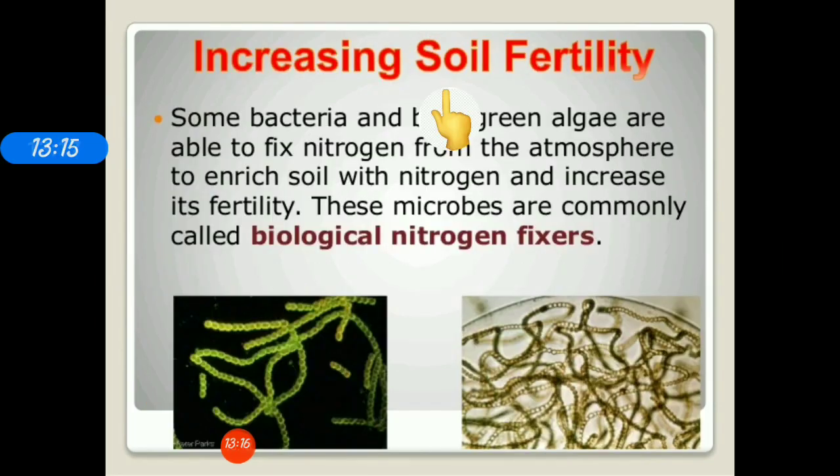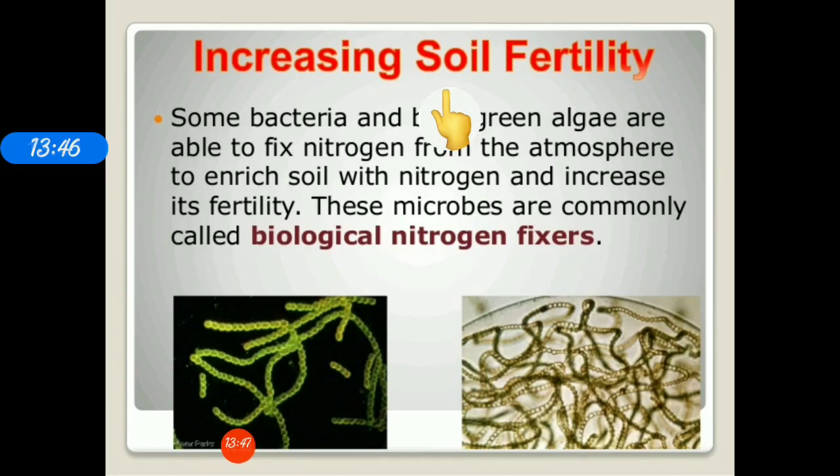Microorganisms are also useful in the field of agriculture as they increase the soil fertility. We all know about rhizobium bacteria, which lives in the root nodules of leguminous plants. This rhizobium bacteria acts as a nitrogen fixer, which provides nitrogen to the soil, to the plants, and increases the fertility of soil. So bacteria and other microorganisms present in the soil increase the fertility of soil.